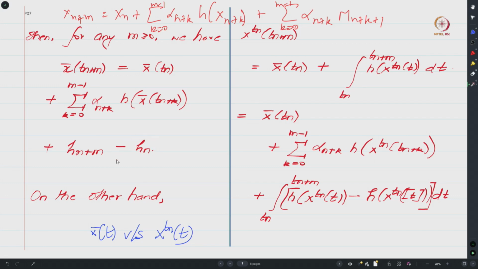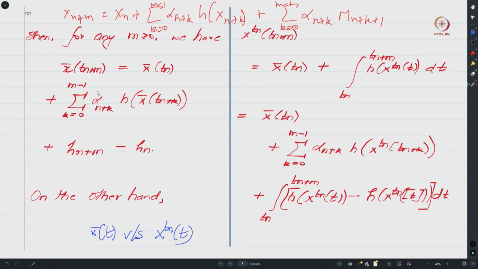In other words, the evolution of your linearly interpolated trajectory at time instance n plus m, right, can be expressed as the behavior at time instance Tn, plus what happens based on the h function, and plus what happens due to the noise term, okay. So we have split the effect of noise and the effect of h from each other, right.